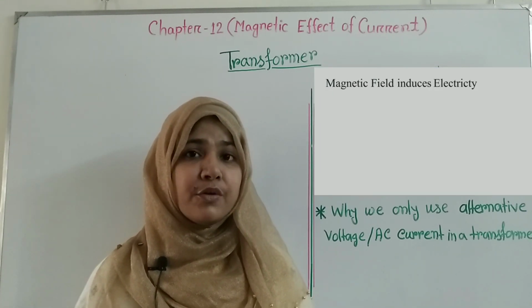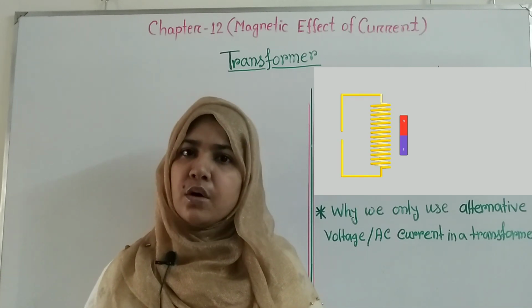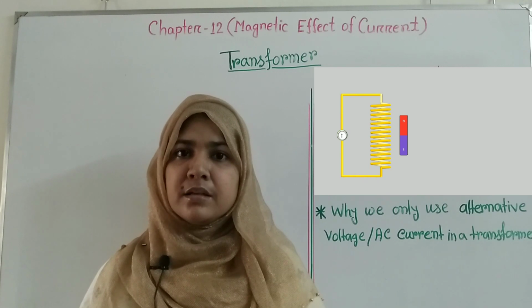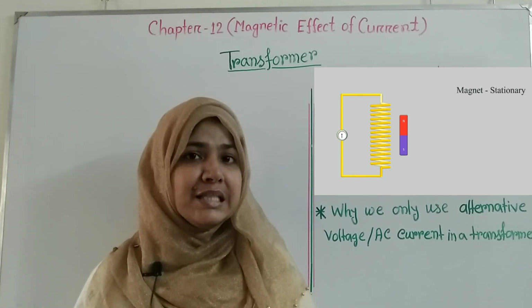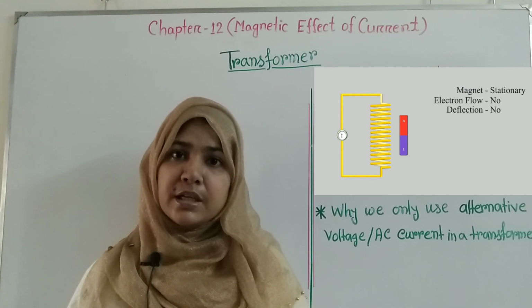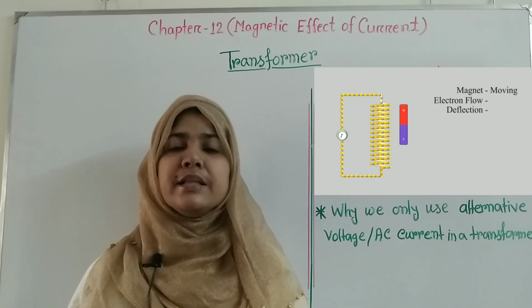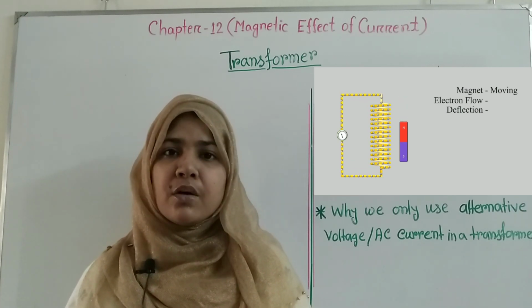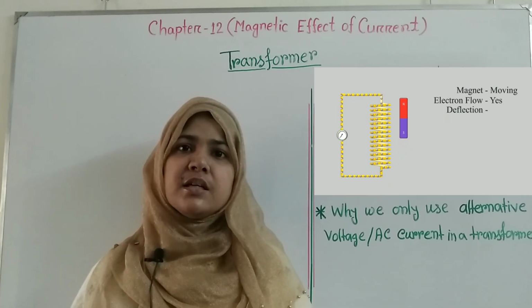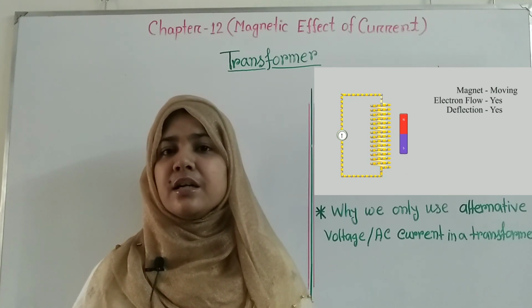That's why, because of that motion, current will be induced in the secondary coil. But if we used DC current or DC voltage in a transformer, then what will happen? If we use DC voltage, then the primary coil will act like a stationary magnet. That means there is no change of direction of the current.